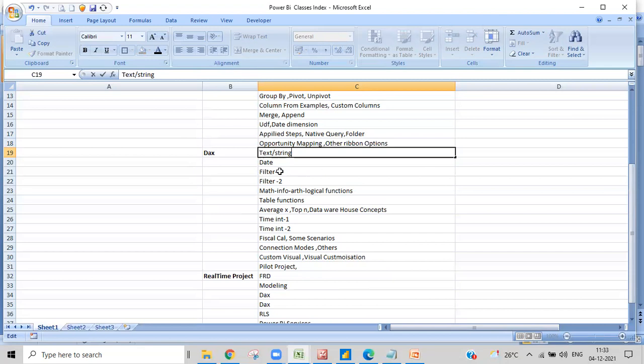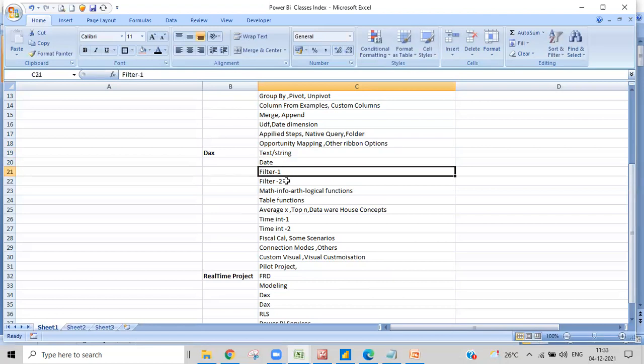Let me go into these string functions. Once we are done with that, we'll go with date and filters, made into 2 parts so that you can understand very easily. After that, we'll go with math, info, arithmetic, and logical functions, then the table functions, then data warehouse concepts, and then time intelligence functions, which are very important again. We made it into 2 parts so that you can understand very easily. After that, we'll go with fiscal calendars and some scenarios.